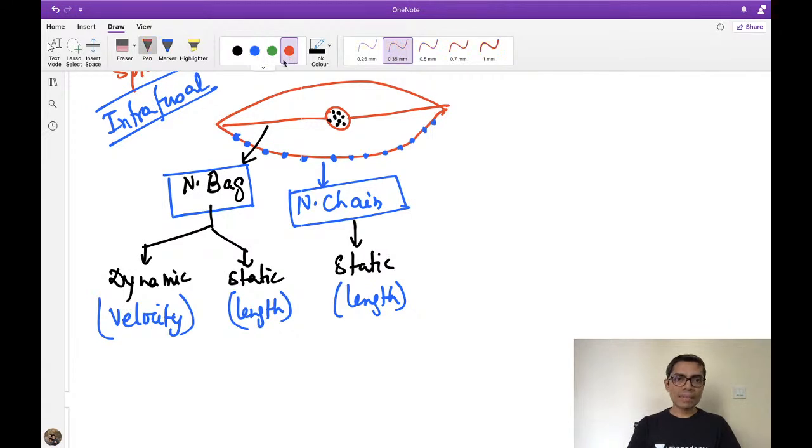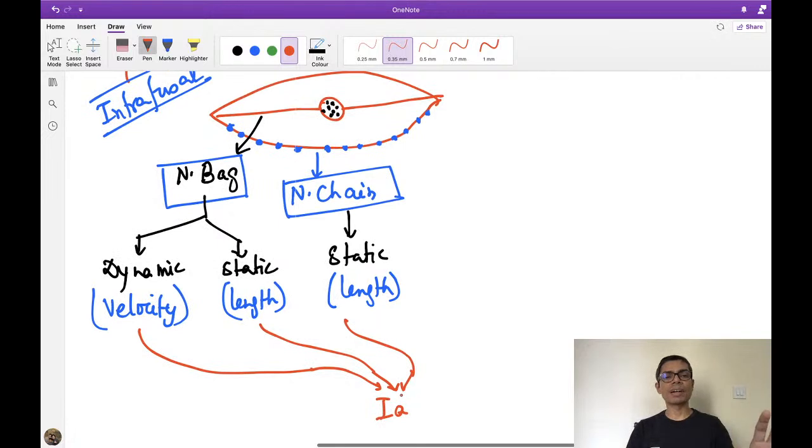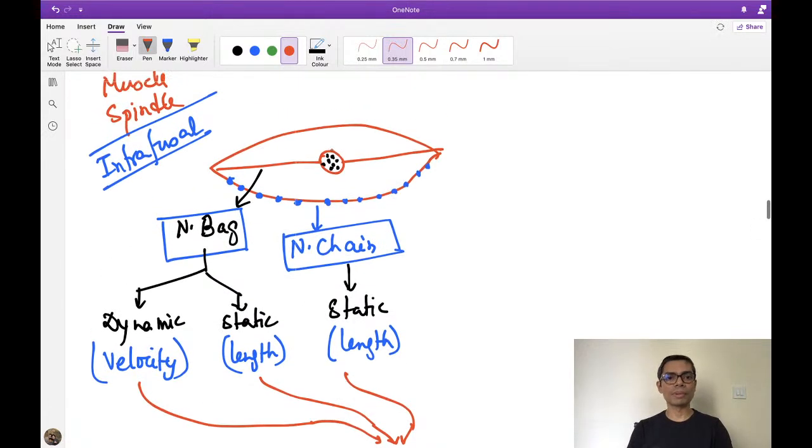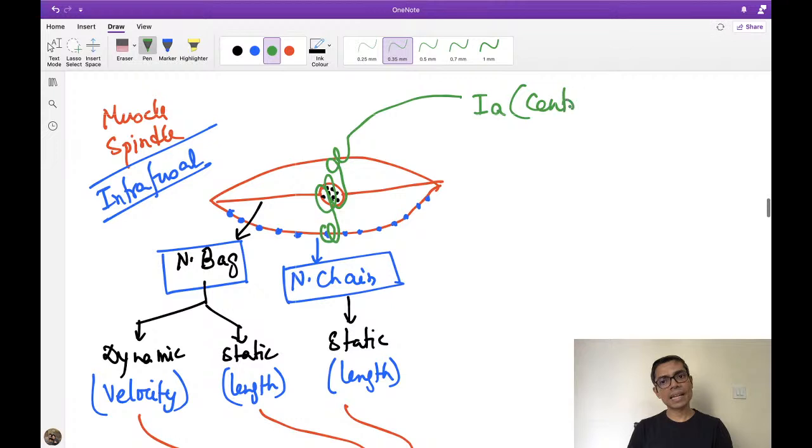Now 1A fiber is connected to all of these types of fiber. So if I ask you where the 1A type of fiber is connected from, they are connected from all types of fiber, okay? So if I draw the diagram, it is connecting the nuclear chain fiber and the nuclear bag fiber. This is nothing but 1A fiber. But this 1A fiber is connected at the central region of this muscle spindle, okay? On the other hand, there is type 2 fiber also, which originates from the peripheral part of this muscle spindle. This is type 2 fiber, okay?